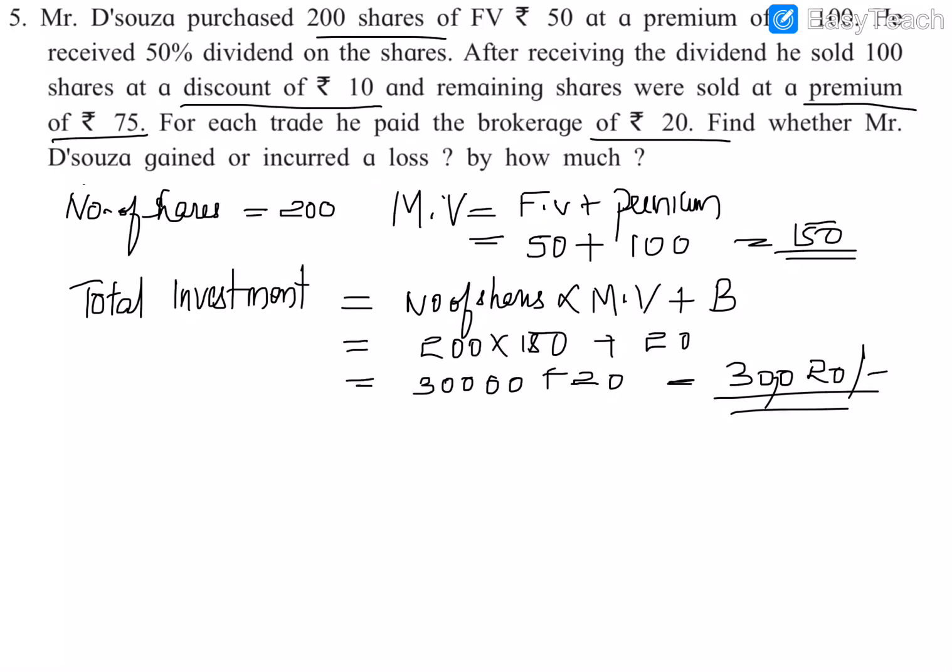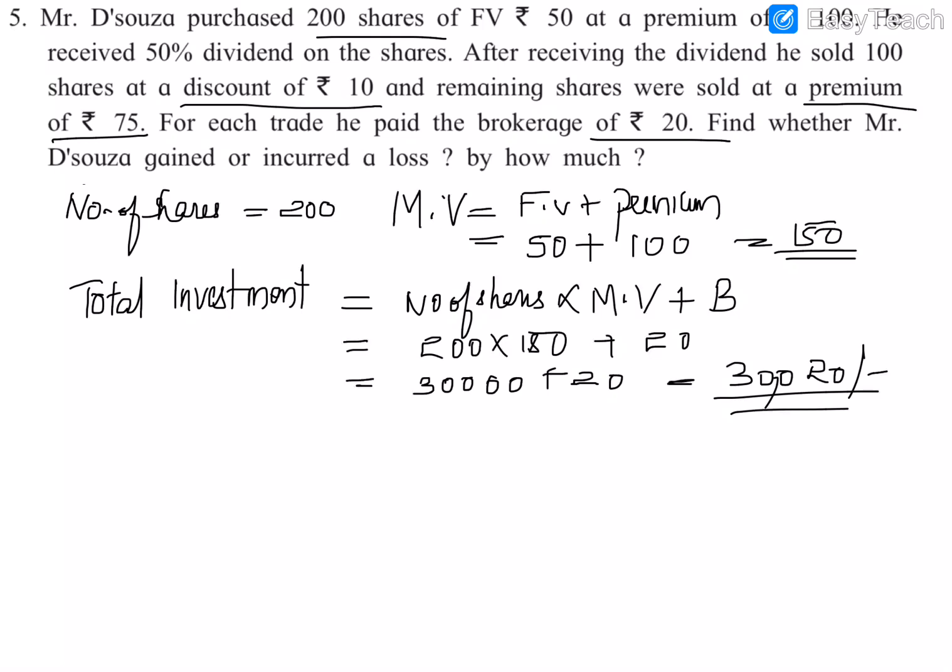Now we have to find the total amount he gained after selling those shares. He is not selling the shares together. He is dividing them, first selling 100, then selling the next 100. So in two parts he is selling the shares.